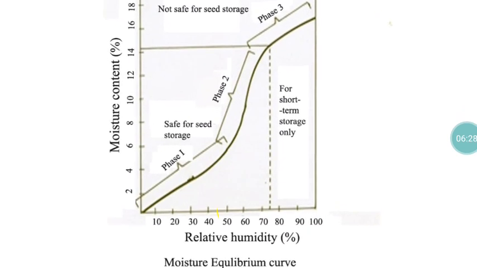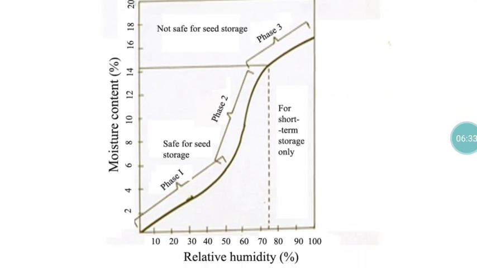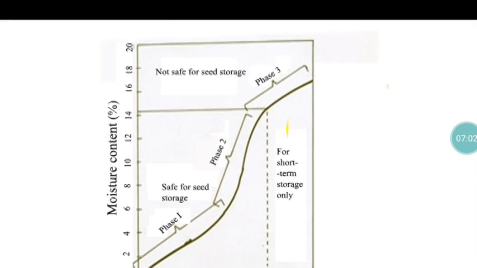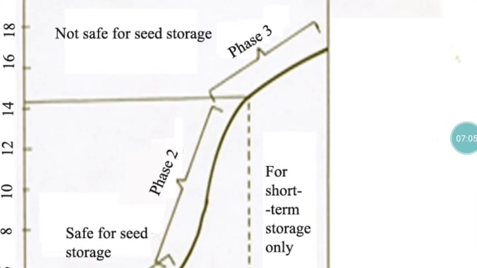With reference to the different moisture content of the seeds, normally the seed consists of water in three forms, that is free water, bound water and adsorbed water. Normally a seed having moisture content of more than 14% will have free water. Free water means physically available, not held by any forces. For removal of this, there is no need to apply any heat energy. Merely by exposing the seeds to a surrounding having lower latent humidity, we can eliminate it. That kind of moisture normally comes under phase 3.